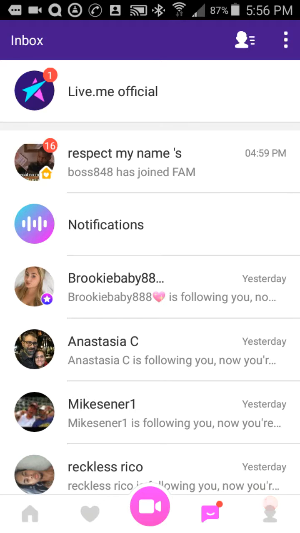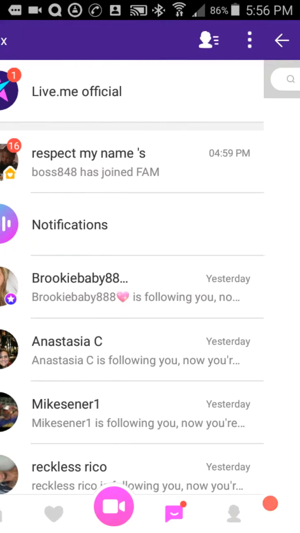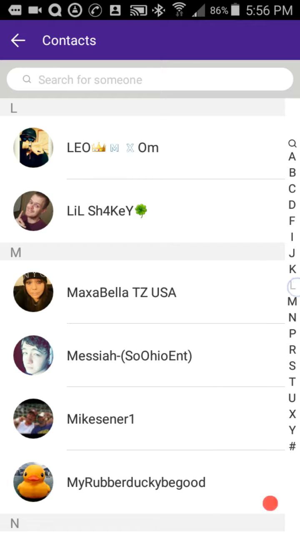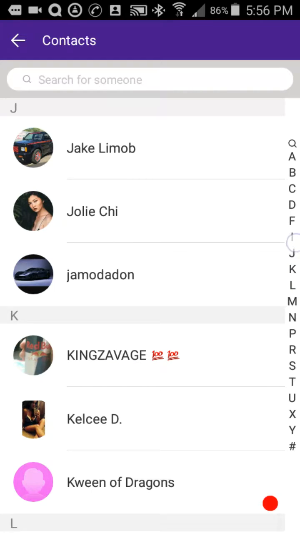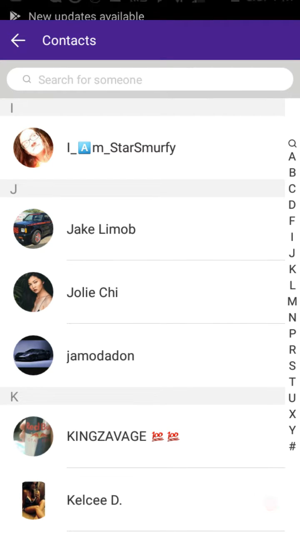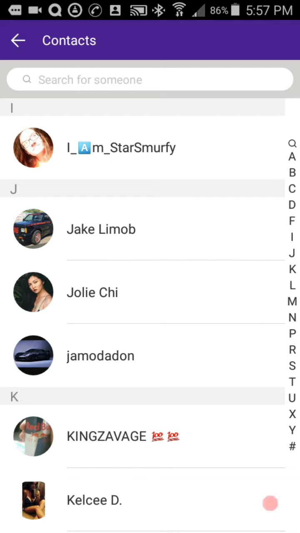The next thing to show off here is the inbox, since it is the inbox message center. The top bar again, the mystery man icon with the hamburger menu next to him. You can click on that and get a selection. You'll see the letters on the right hand side of the screen. Say you've got tons of people in your list. If you know the first letter of their screen name, you can zoom over to that letter and find them. If not, you can type in the search and search for someone.